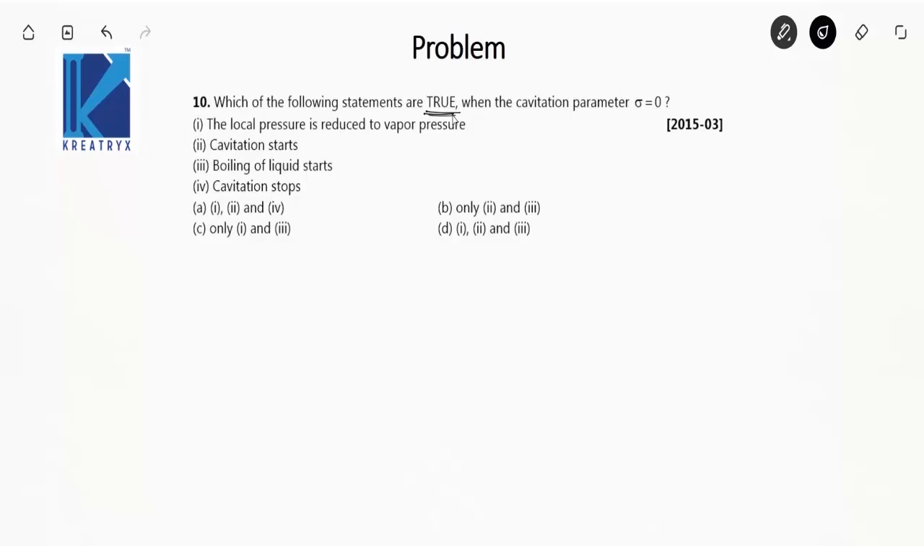So now look at this question. Which of the following statements are true when the cavitation parameter sigma is 0? The local pressure is reduced to vapor pressure. Yes. Cavitation starts. Yes. Boiling of liquid starts. Yes. Cavitation stops. This is wrong. So the option is D, 1, 2, 3. Okay, so a basic idea about cavitation I have given. Let's move on to the next question.